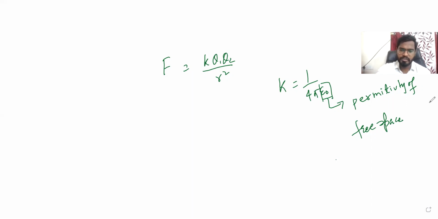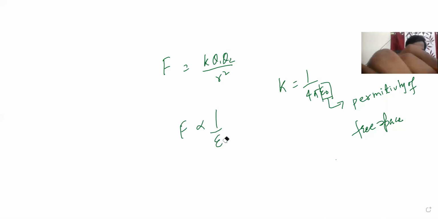Now the point is, the charges will not always be in free space. They can be in some medium. Let's consider water, glass, or an iron bar. Inside that, the force is going to change. As we know, force is inversely proportional to epsilon. Actually, we should write epsilon so that the medium is specified; otherwise, it is only for air. We'll see why we are taking epsilon naught in the formula.